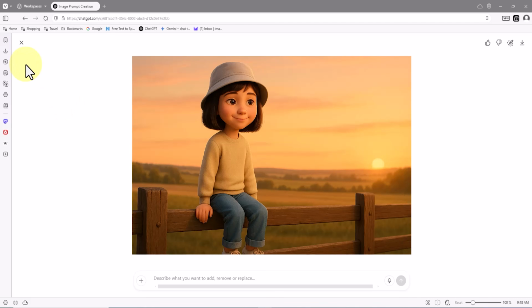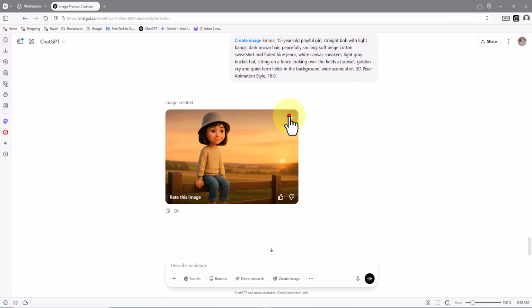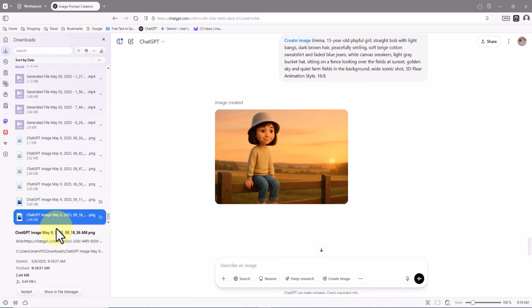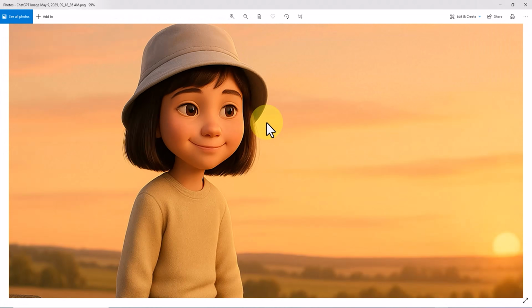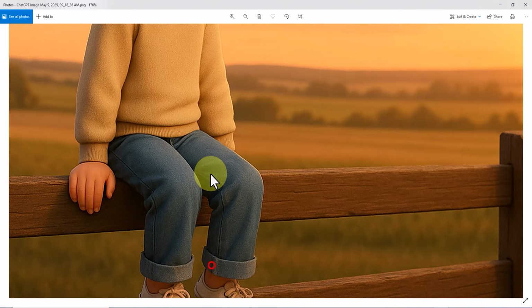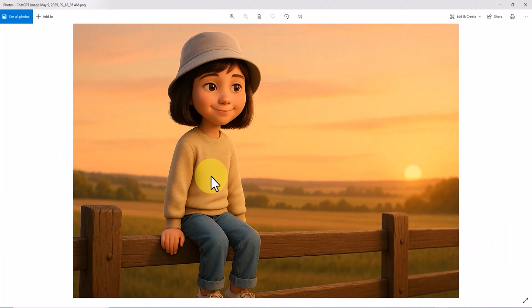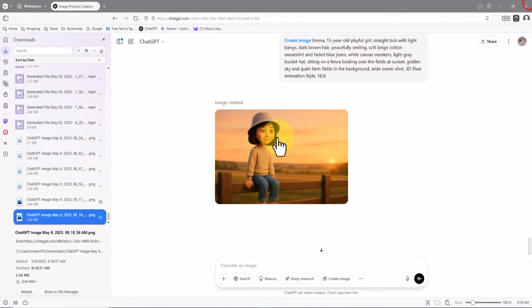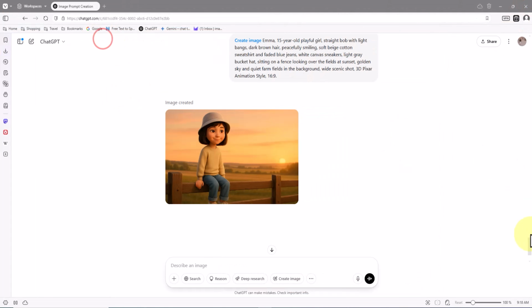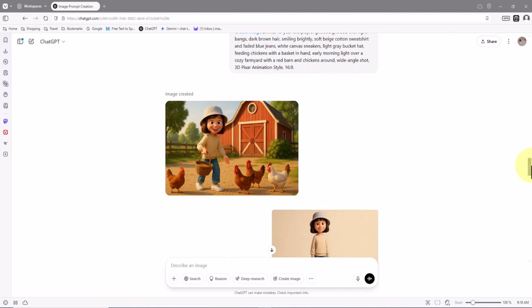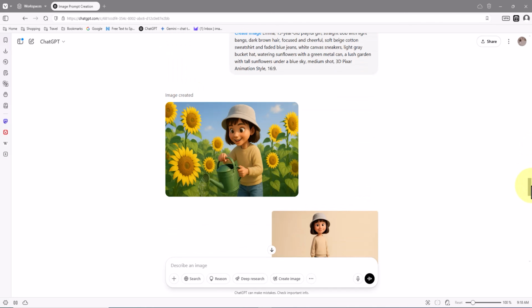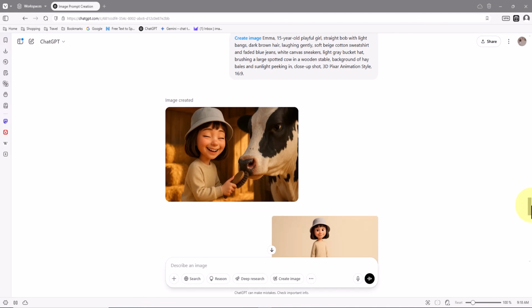And yes, our consistent character, Emma, is still very much Emma. Same outfit, same familiar vibe, only this time immersed in the calm of a countryside sunset. Which means, in this scene, we've nailed it again, a consistent character, faithfully portrayed with the same look and feel, now shown in a completely new visual setting. So far, if you've been following along, we've created 5 different scenes using a consistent character.